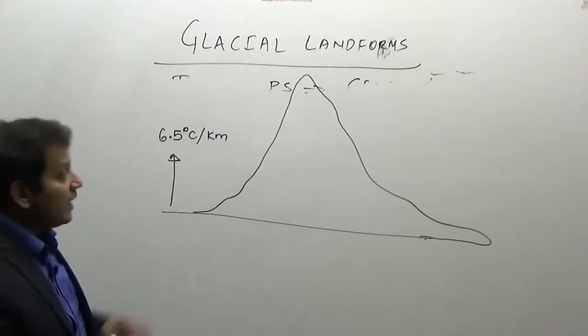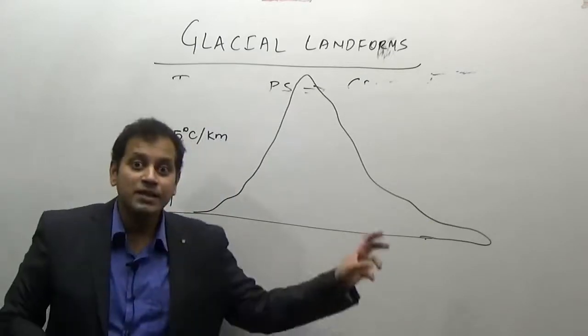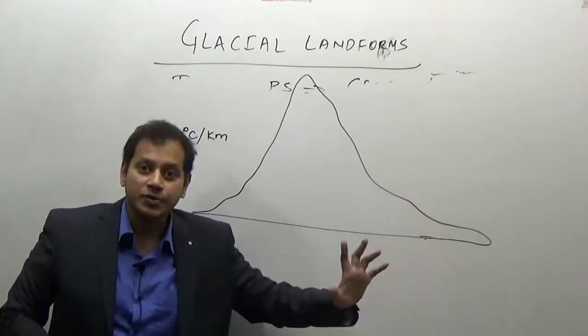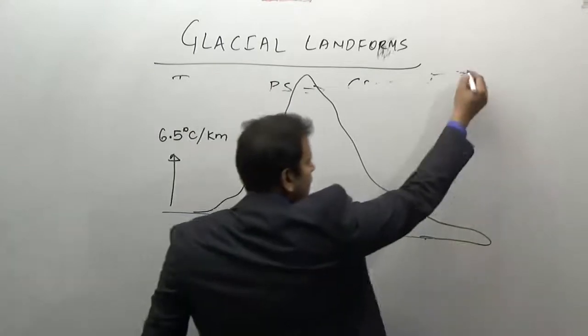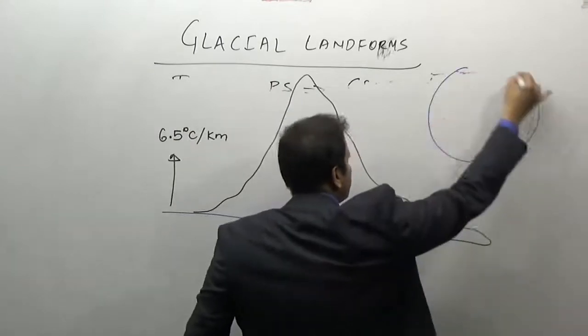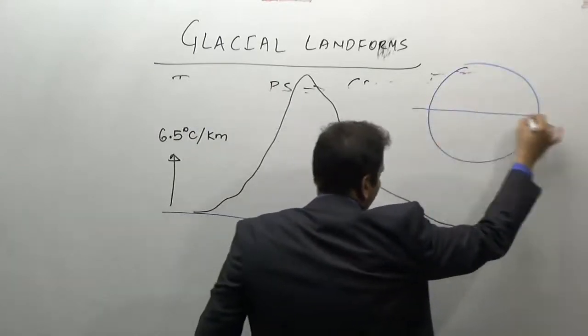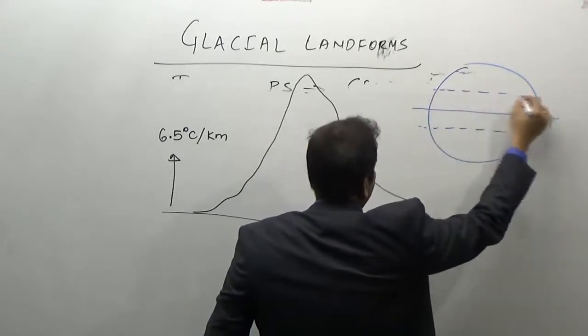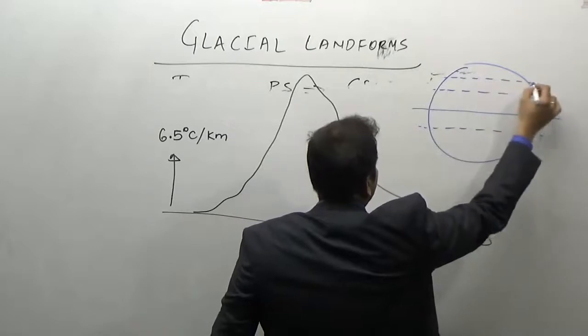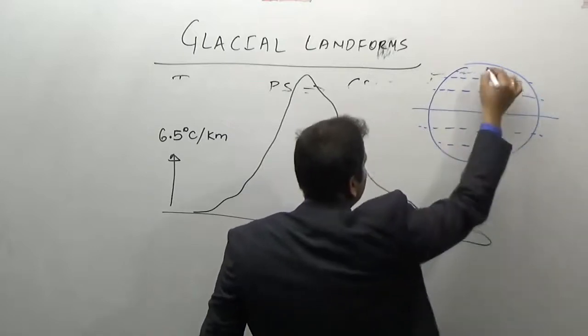So in the lower latitudes, snow exists at a higher altitude. Which are the lower latitudes? If we divide the earth: the equator, the Tropic of Capricorn, the Tropic of Cancer, 60 to 65 degrees, and the polar regions.